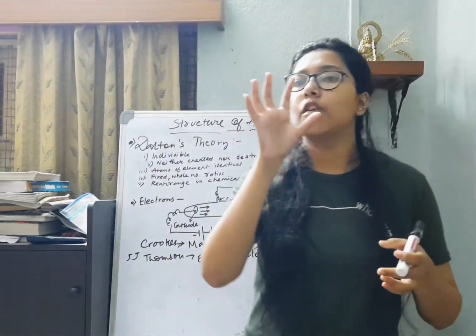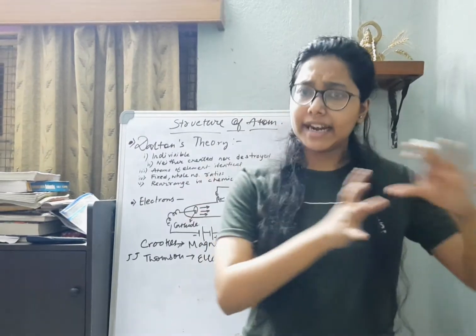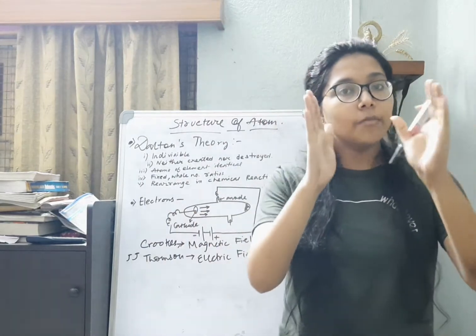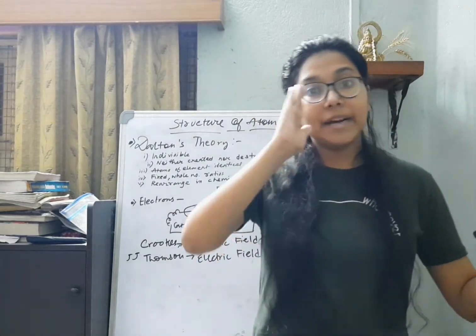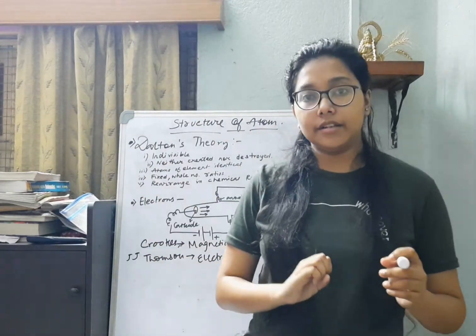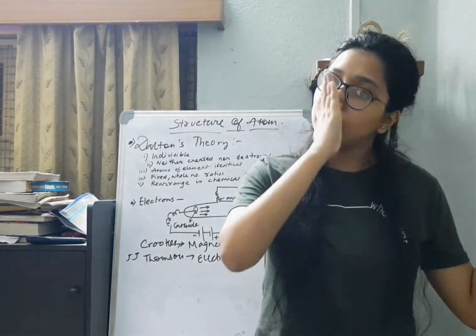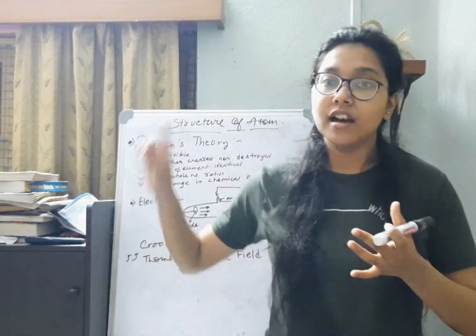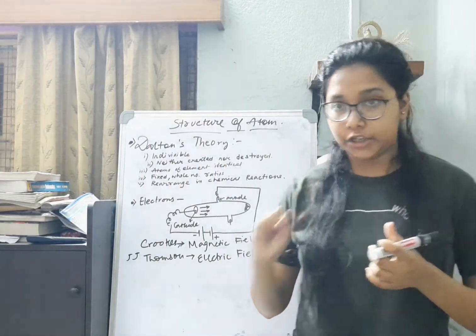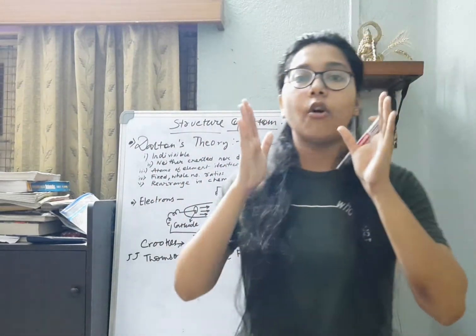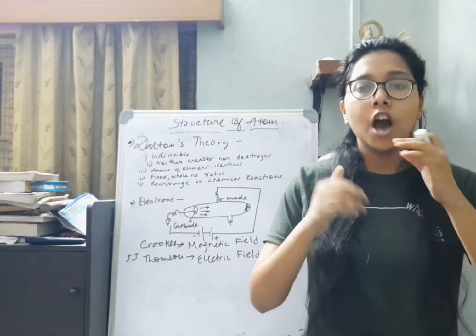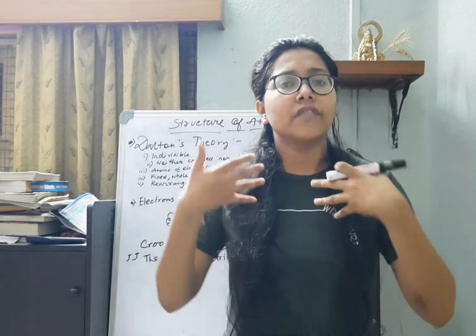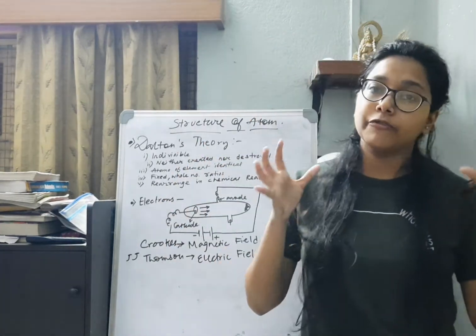That means if I say the atom of sulfur, for example, they are all identical, but it is different from the atoms of the element magnesium. So atoms of a particular element are identical, but different from the atoms of some other element. That is, all the atoms of sulfur are the same, are identical, but they are different from the atoms of magnesium. Fourth postulate was, atoms always combine in fixed whole number integral ratios with some other atoms of the same or of different elements to form a compound.